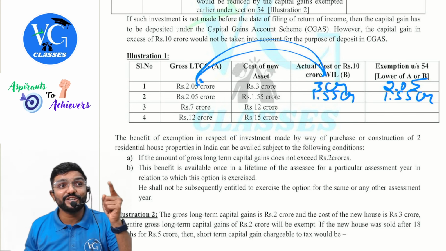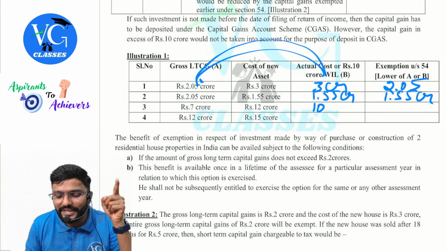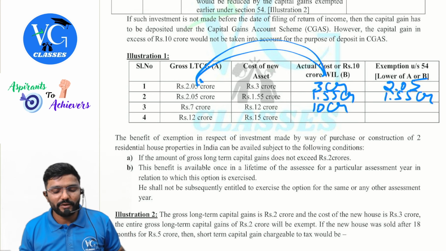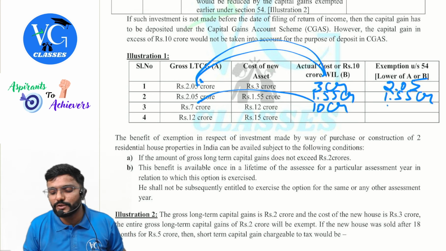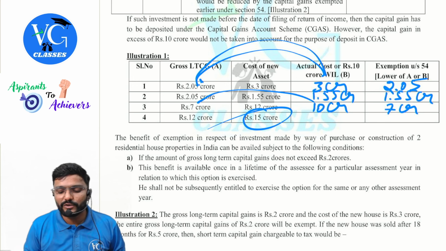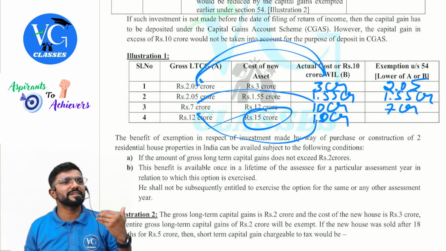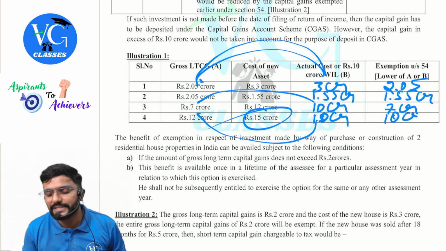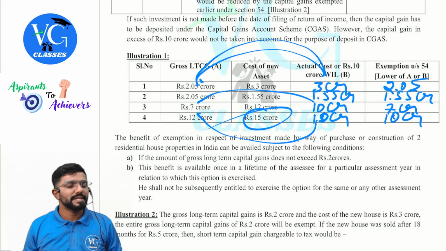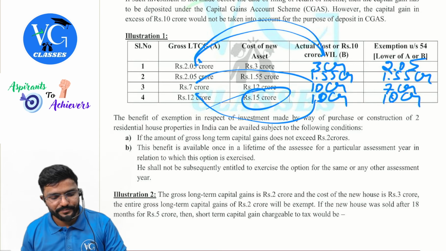Next, actual cost is 12 crore. So how much should I take? Only 10 crore. Now compare 10 crore with 7 crore. Whichever is lower is the exemption: 7 crore. Next, actual cost is 15 crore. 15 crore or 10 crore, whichever is lower: 10 crore. Compare this with 12 crore, whichever is lower: 10 crore is allowed as exemption, guys. Yes, sir.